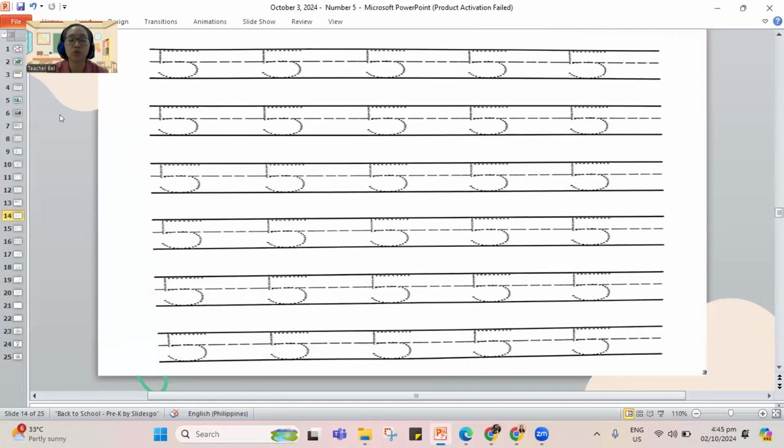Now, I want you to trace all your number 5's for this work. So remember, line down, around, make a hat. Line down, around, make a hat. I want you to continue tracing for your number 5.